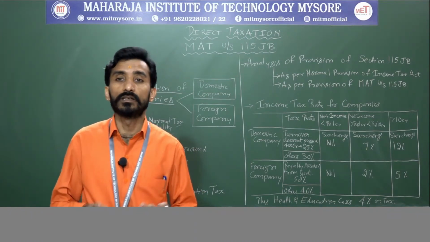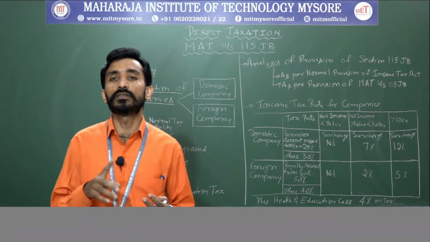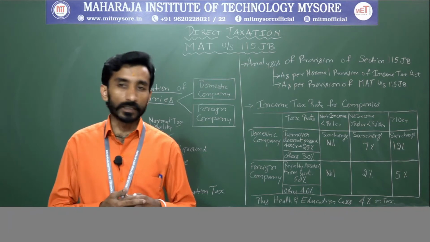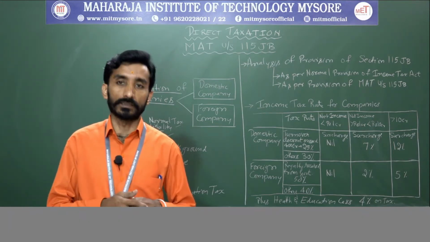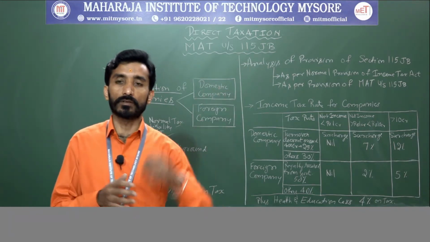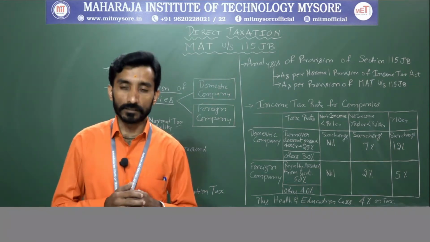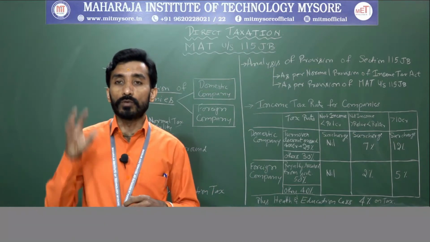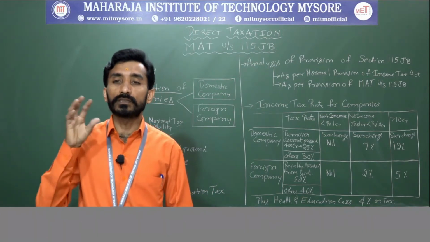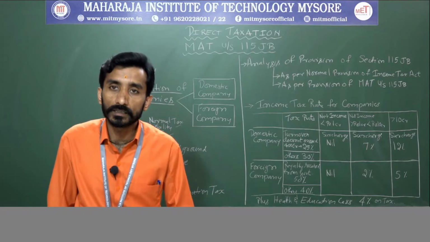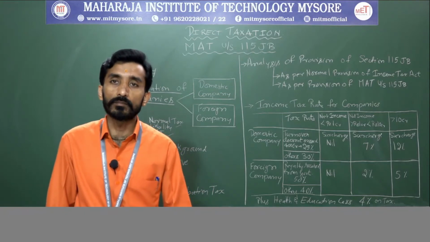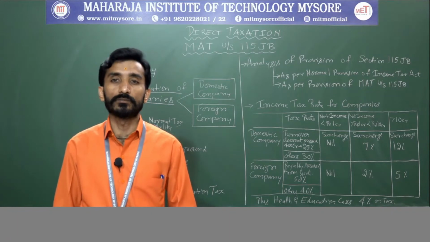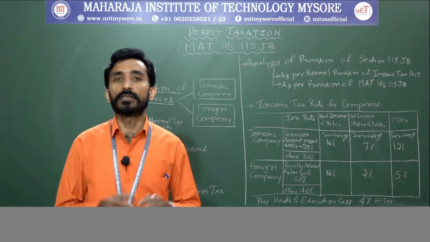So, which are those additions and which are those deletions, that increase or decrease the net profit? We will understand that now. While assessing minimum alternative tax, you should know what additions are to be made to net profit. So, additions means additions to net profit.